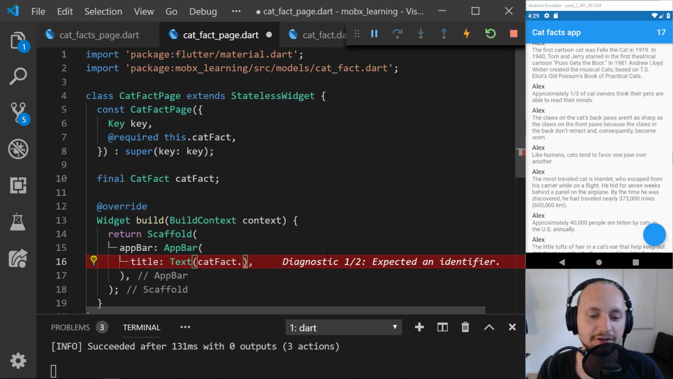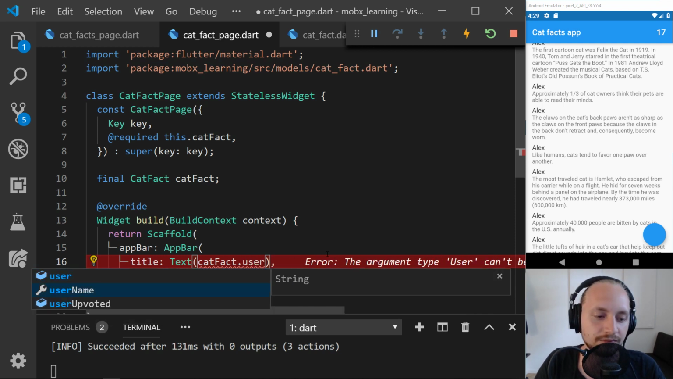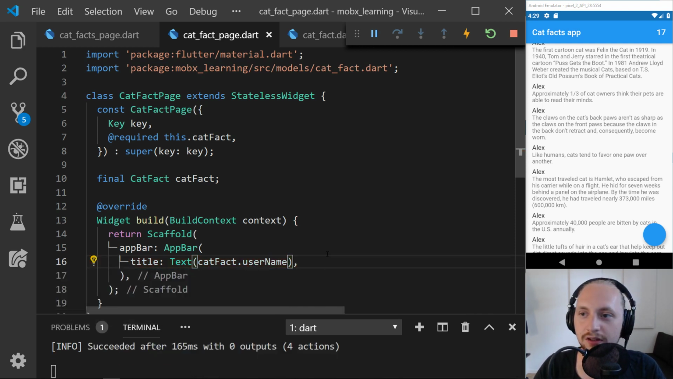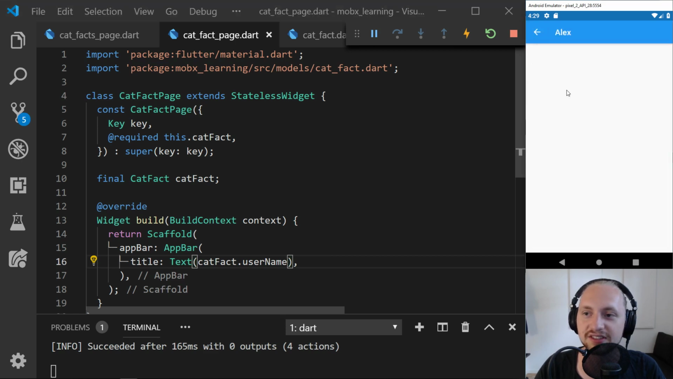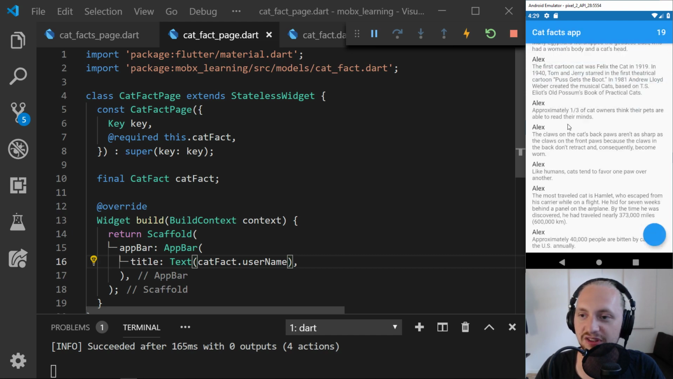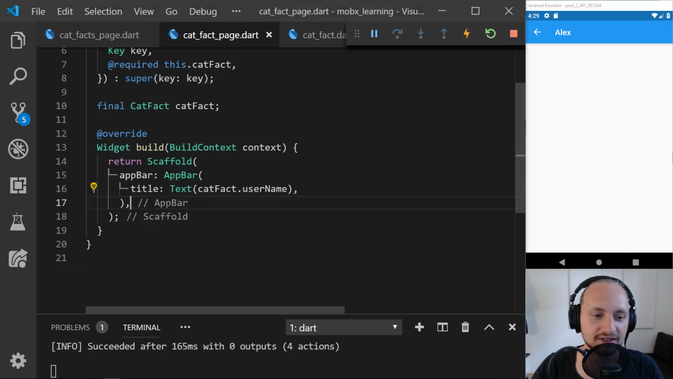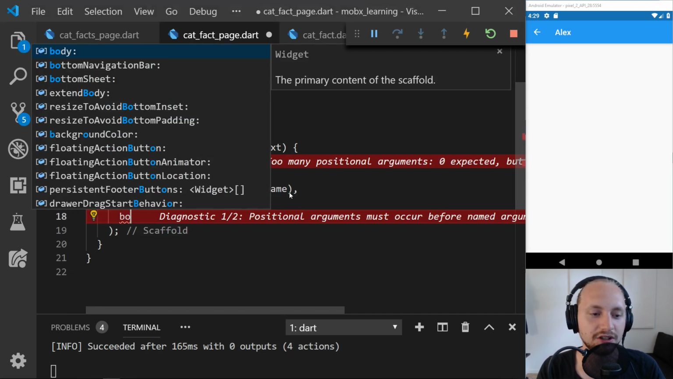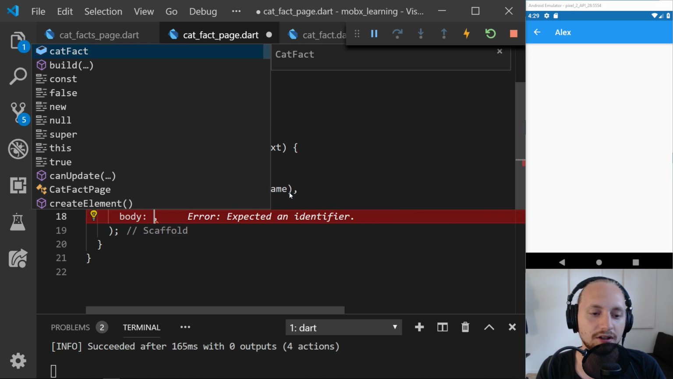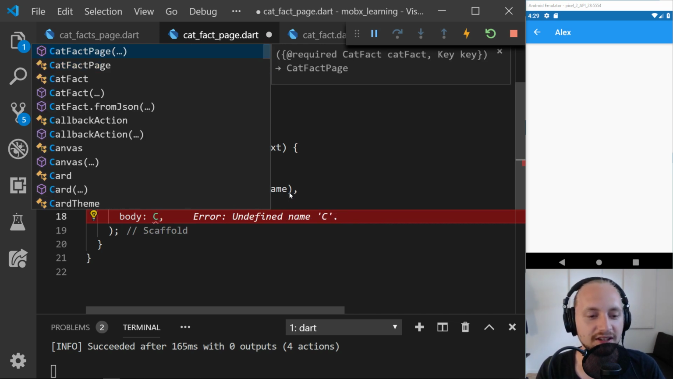So now we have the cat facts, and we can get the username the same way. And that just lets us not have to create that condition each time. So we have Alex here. Let's create the body, and maybe we can do this a bit nicer.